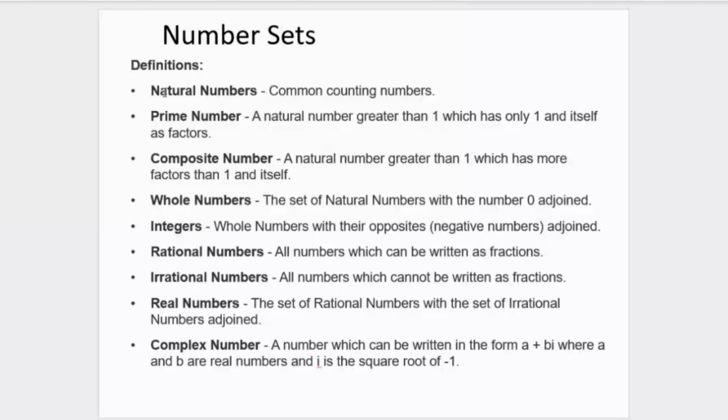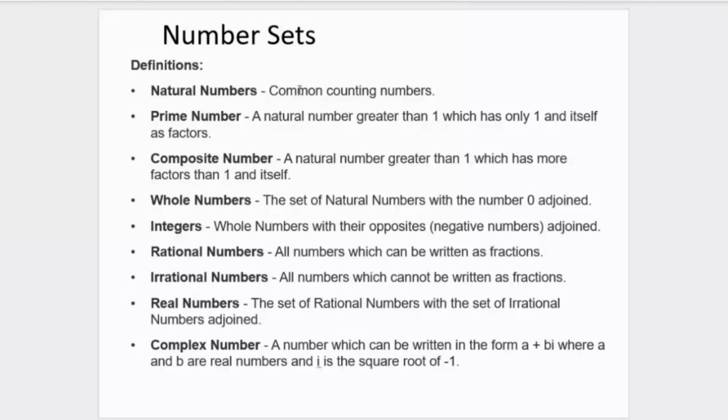So the first one is natural numbers, right? Basically what that means is numbers that you use to count in everyday life. So you go to the market and you tell the woman selling mangoes, mangoes are in season now, madam, give me 5 mangoes, right? Madam, give me 2 mangoes, 3 mangoes. These numbers are what we refer to as natural numbers.